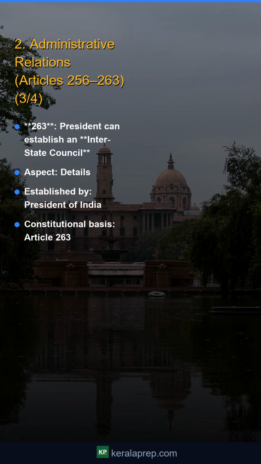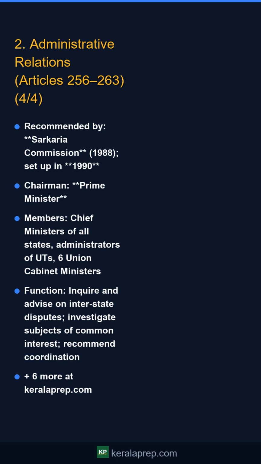263. President can establish an interstate council. Aspect. Details. Established by President of India. Constitutional basis: Article 263. Recommended by Sarkaria Commission, 1988, set up in 1990.